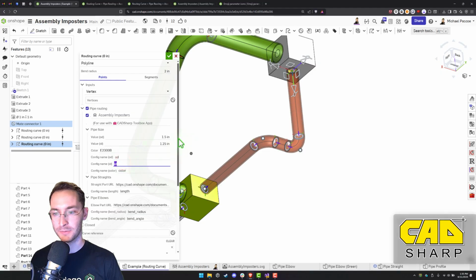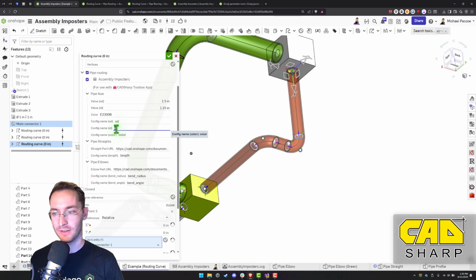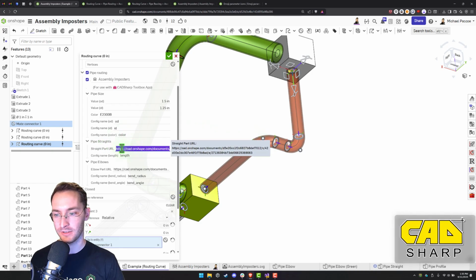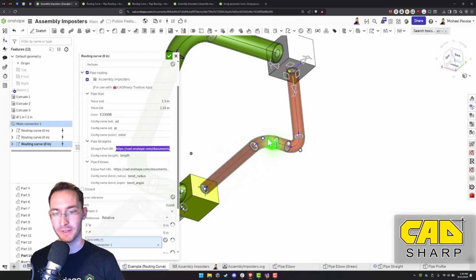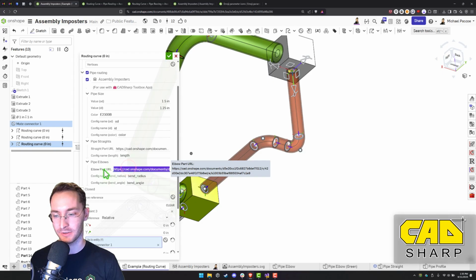And it's pre-filled with, or the assembly imposter inputs need configuration names for whichever part you're referencing. So we've got the straight pipes URL. This is a URL to the configured straight pipe version. And then the pipe elbows. And here's the URL that goes to the configured elbows. And those are versioned documents. It has to be a version, a reference to a version.